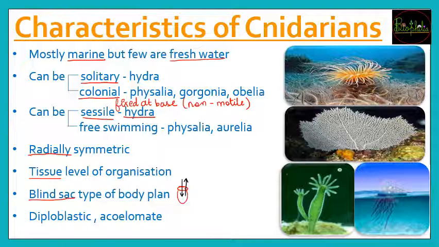Next, it is going to be diploblastic, that is, there will be only two germ layers. And which two germ layers? First, the endoderm, the innermost layer, and then the ectoderm, which is going to be the outer germ layer. Since it has only two germ layers, there is no chance of a coelom forming, because in the previous part of this chapter, which will be provided in the link given below.